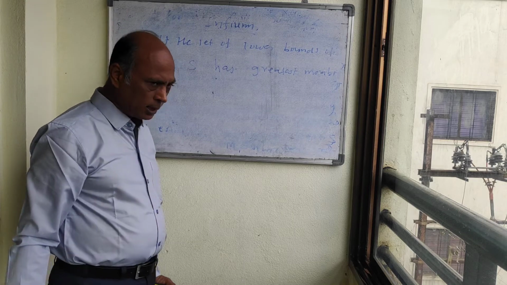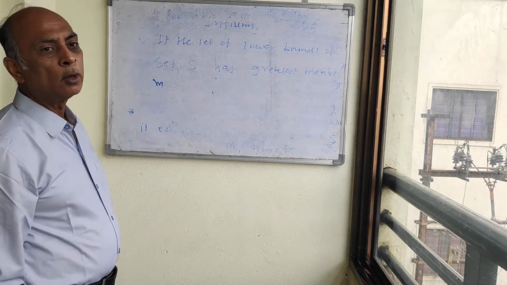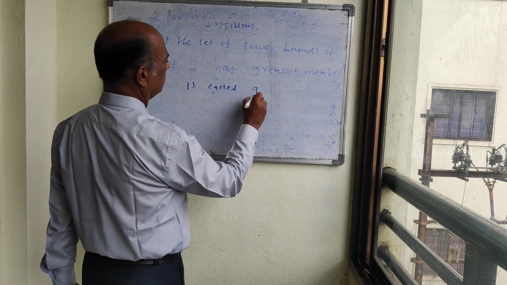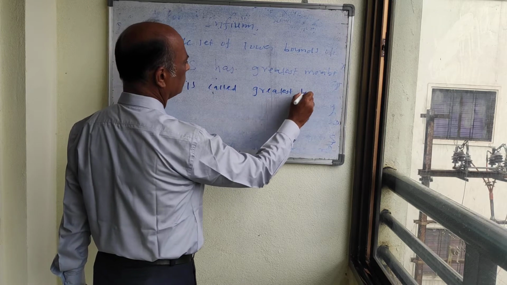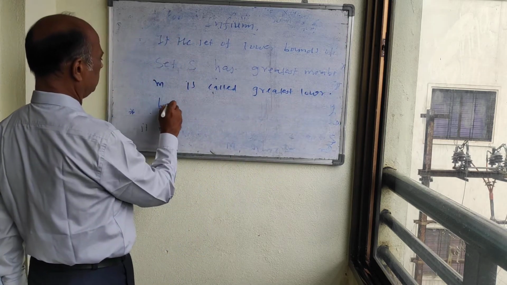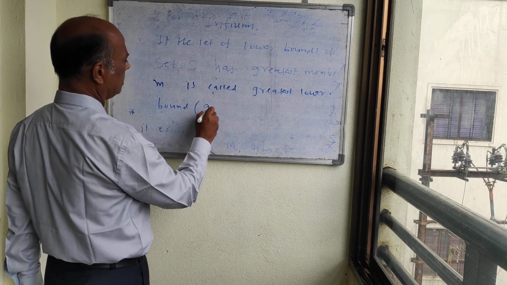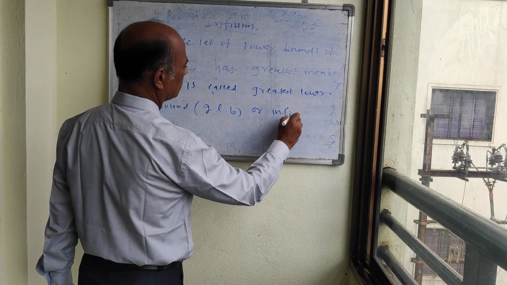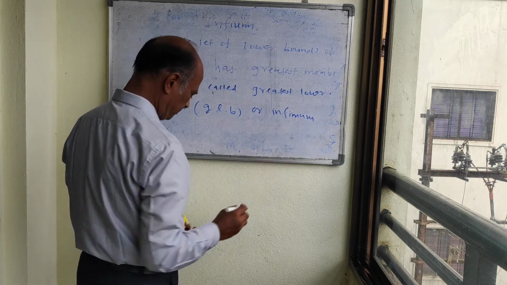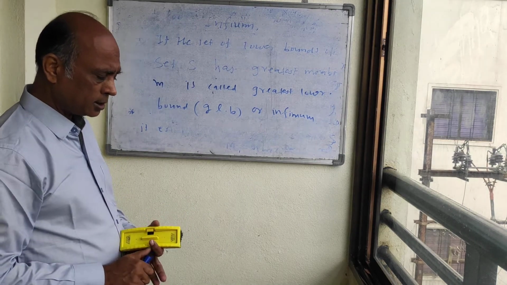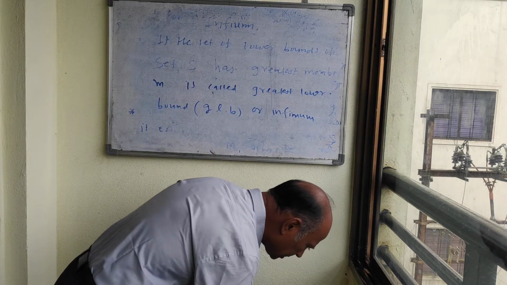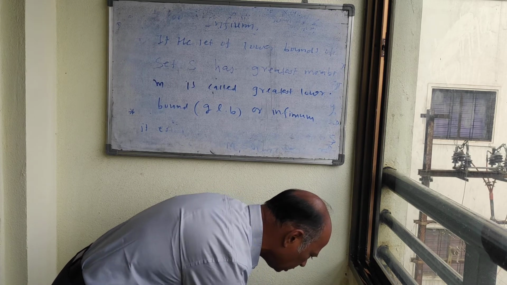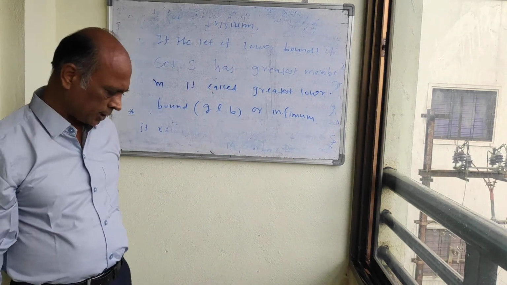Now it is called the greatest lower bound of that set S, or that is, we can say GLB, or the infimum of that set. And just as we have seen about the supremum, any set cannot have two infimums. That you can also prove.